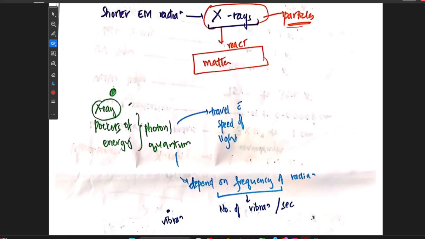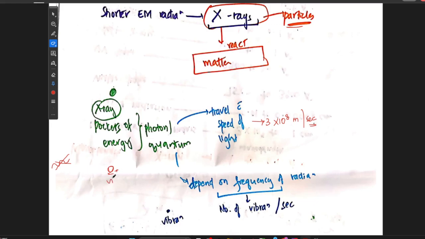X-rays are nothing but pockets of energy, or photons, and these travel with the speed of light, which is 3 x 10^8 meters per second. These pockets of energy also have a frequency of radiation, because they are particles. In the wave concept they travel in the form of waves, but the particle concept tells that X-rays are particles. If X-rays are particles, they will start vibrating per unit second.